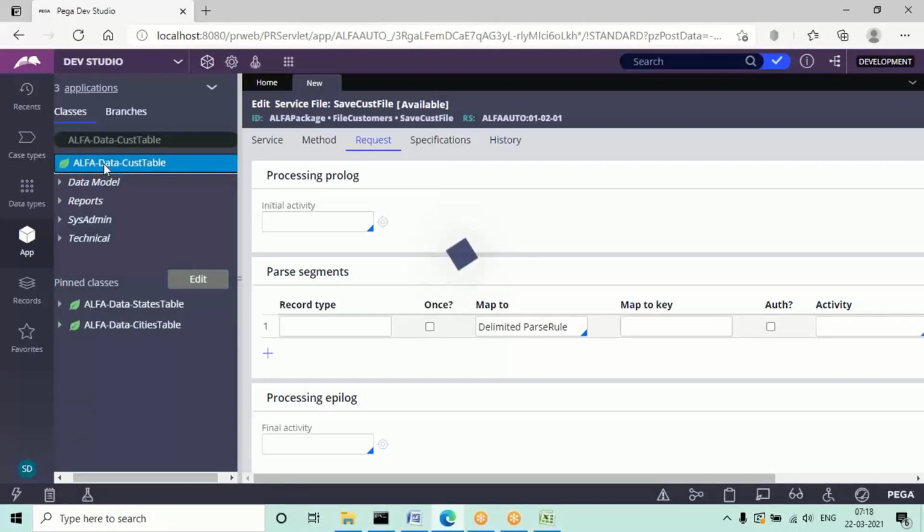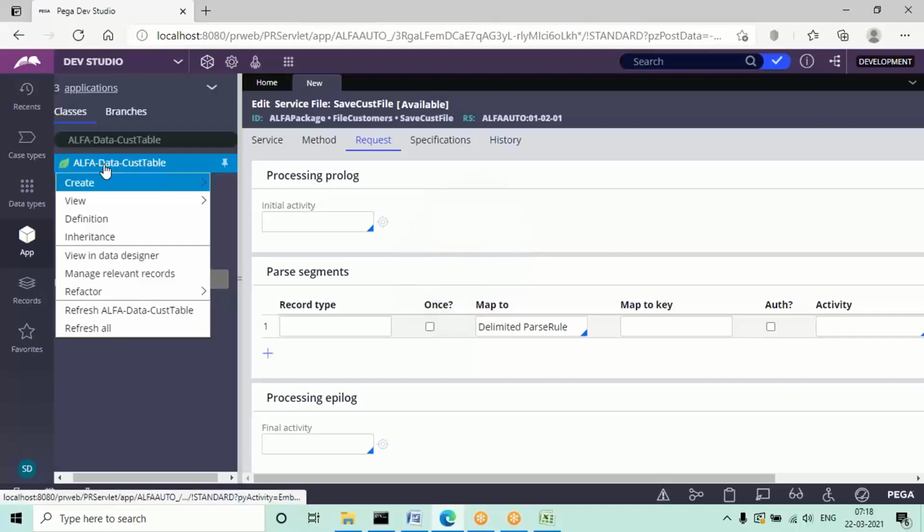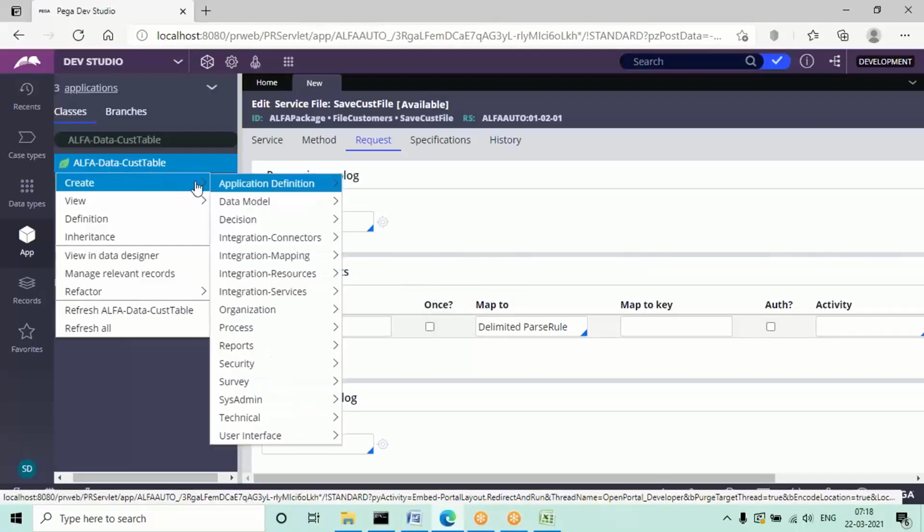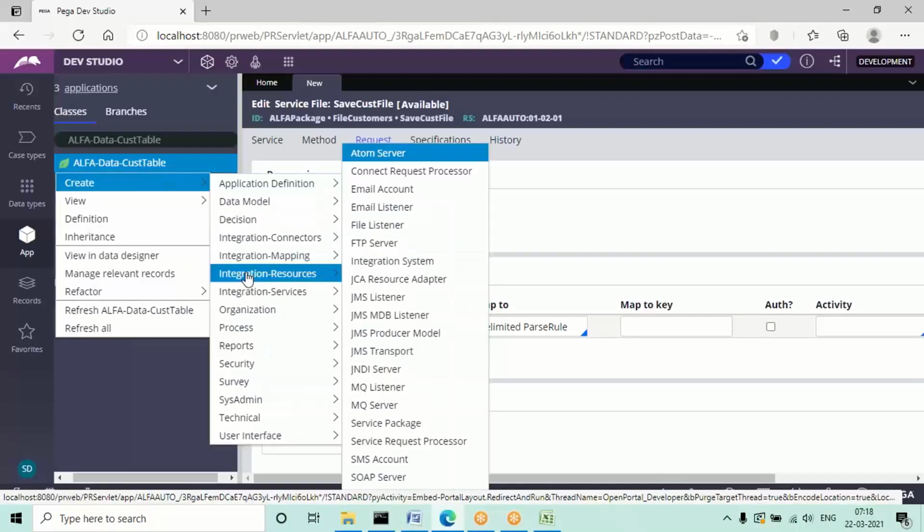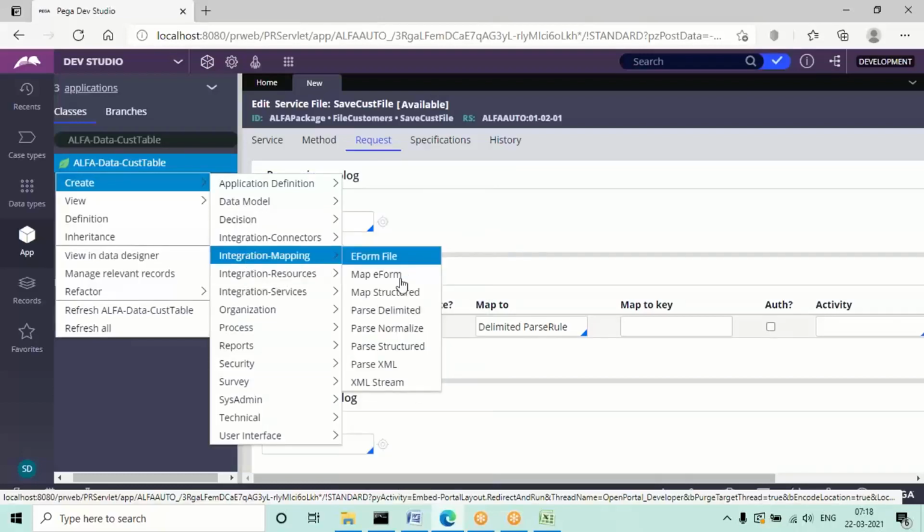From which table you are parsing records, to which table you are going to map the data, in the table we need to define this parse rule. If you go to integration mapping, you will have something called parse delimited. This is the rule we need to open.